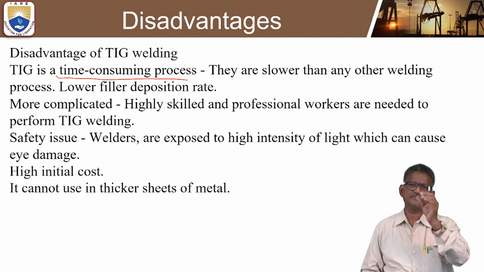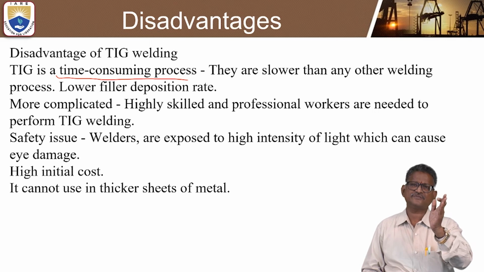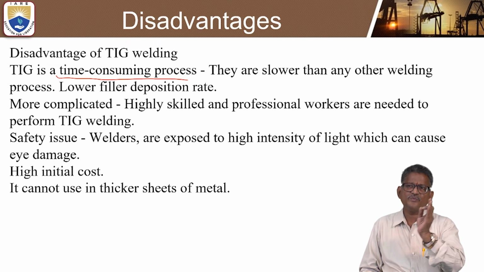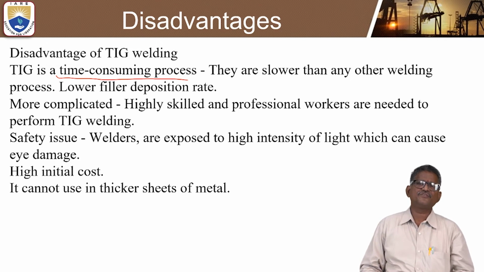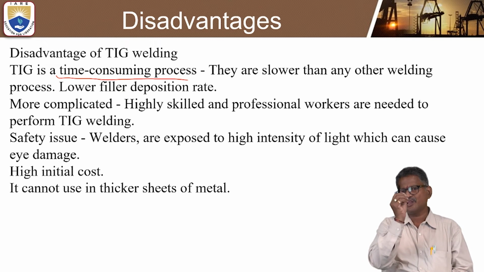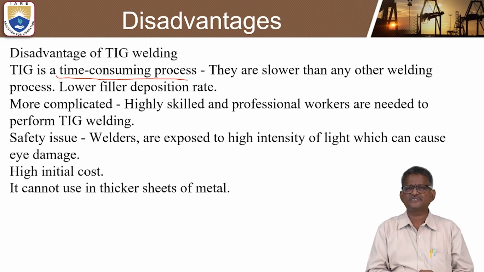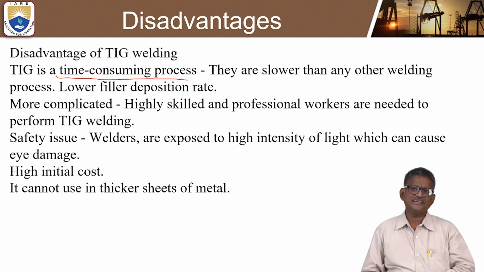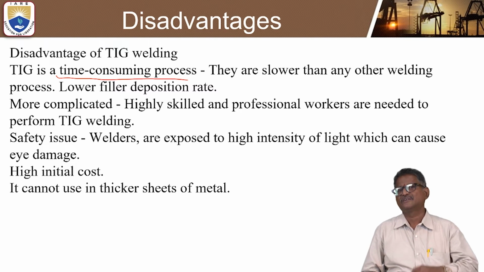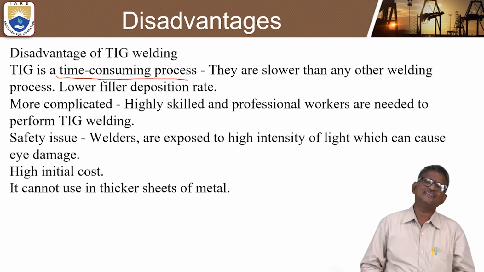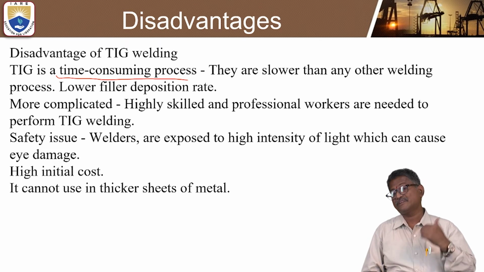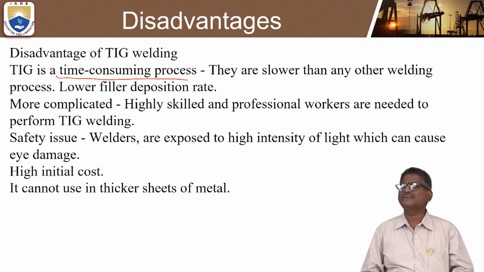The non-consumable electrode is fixed and there is no need to change it, so it is a very slow process with lower filler deposition, meaning a very small amount of filler is deposited. So highly skilled professional workers are needed to perform TIG welding for complicated shapes. But in the case of MIG welding, less skilled workers are sufficient.